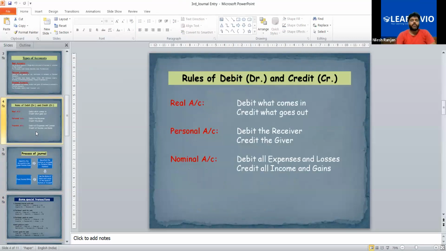Now the third one, nominal account. Debit all expenses and losses, credit all income and gains. Means if there is expenses and losses or income and gains given in the question, then it means it is nominal account like rent, salary.